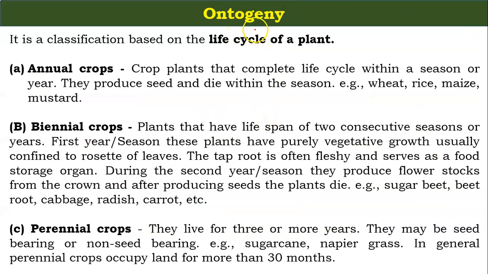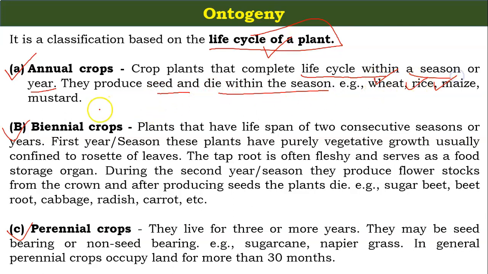Now what is the meaning of ontogeny? Ontogeny means the life cycle of the plant. We can distinguish the crops on the basis of their life cycle. On the basis of the life cycle, the crops are divided into annual, biennial and perennial crops. Annual crops complete their life cycle within a season or a year, so they produce seed and die within the season. Examples are wheat, rice, maize and mustard.